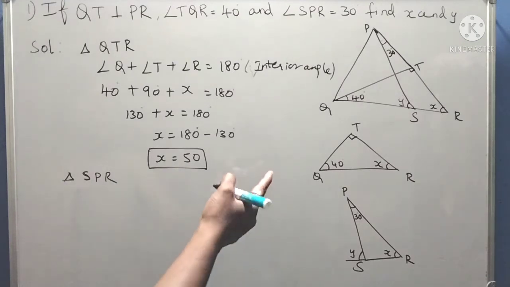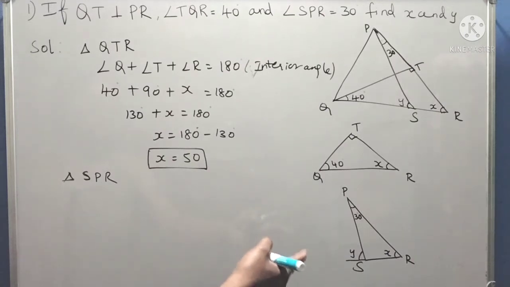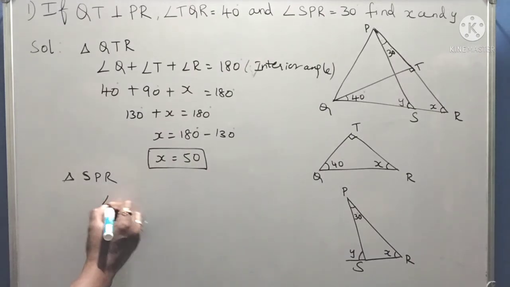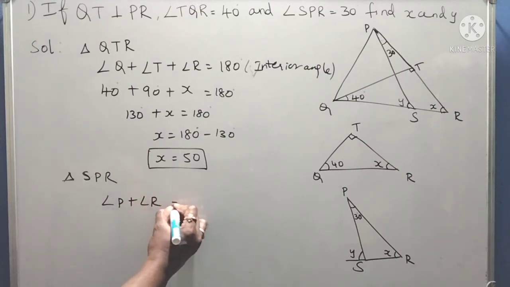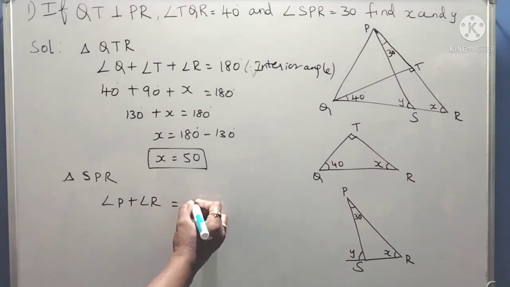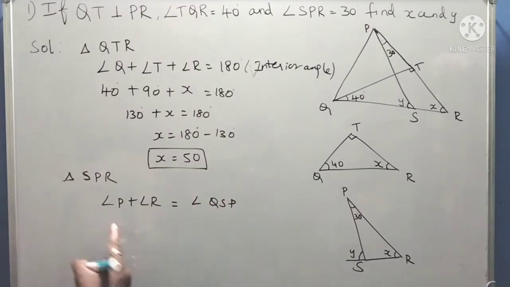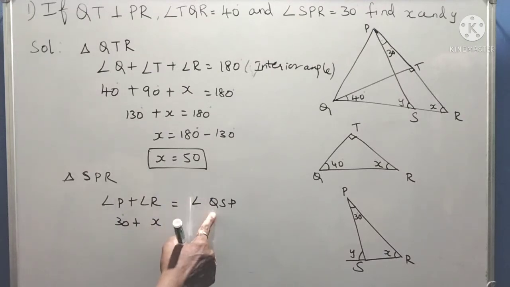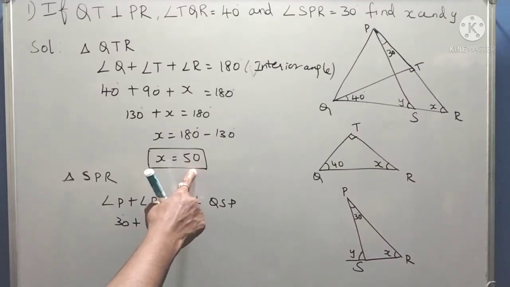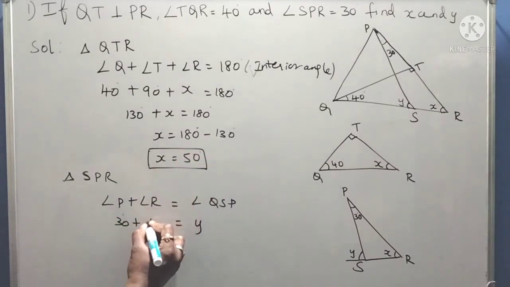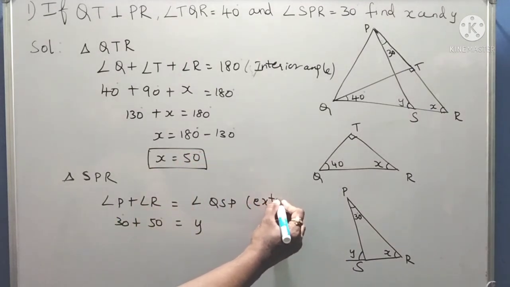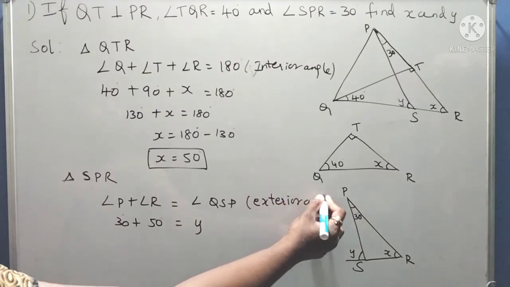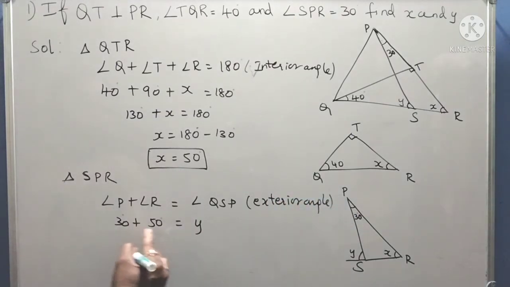The sum of the two opposite interior angles is equal to the exterior angle. So angle of P plus angle of R equals the exterior angle, angle of QSP. P is 30, R is X, and angle of QSP is Y. X we already found, that is 50. So 50 plus 30 is 80. So Y equals 80. So X equals 50, Y equals 80.